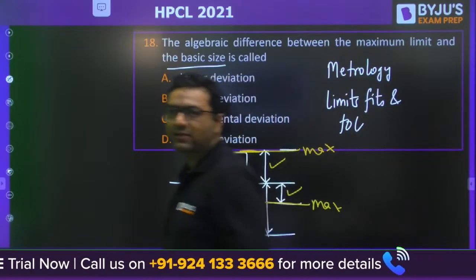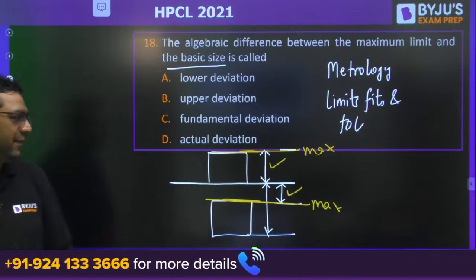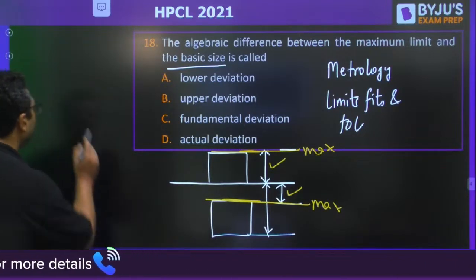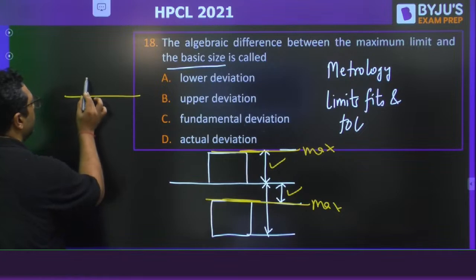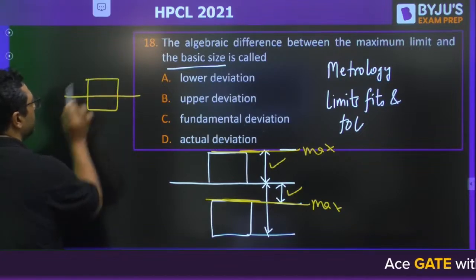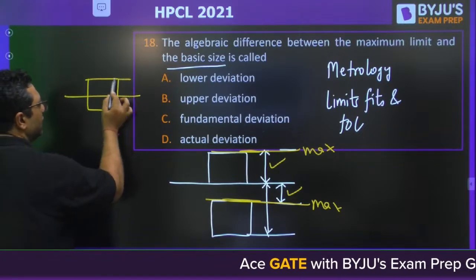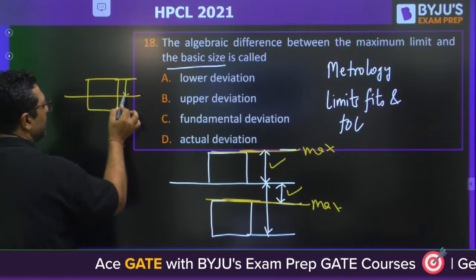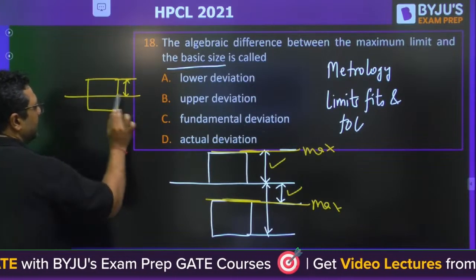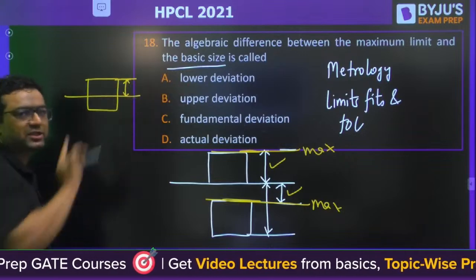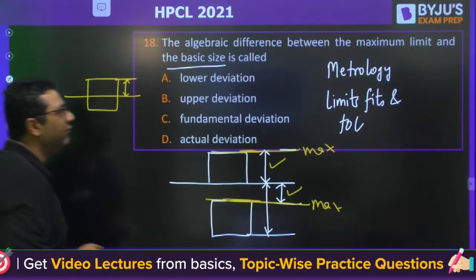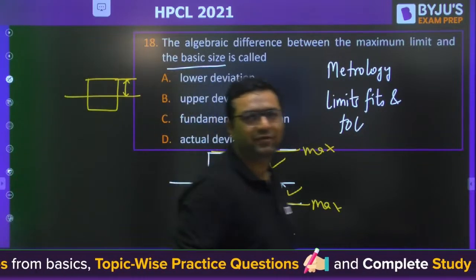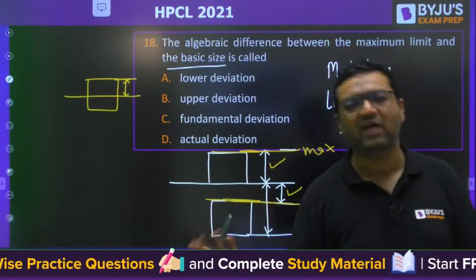You need to give an answer which is applicable for everyone, applicable for every case. Like if I give a case like this, for this also this is the maximum size and this is the nominal size. For this also, that definition must suit well, because they have not mentioned the case, whether they are using hole basis system or shaft basis system.